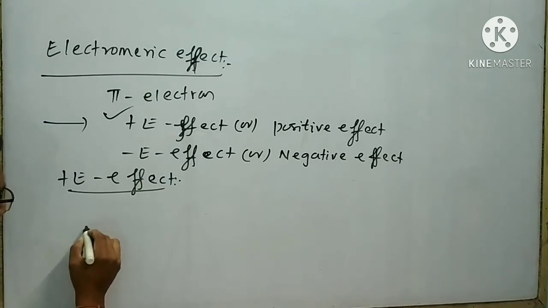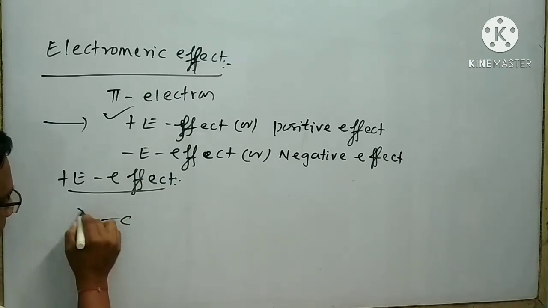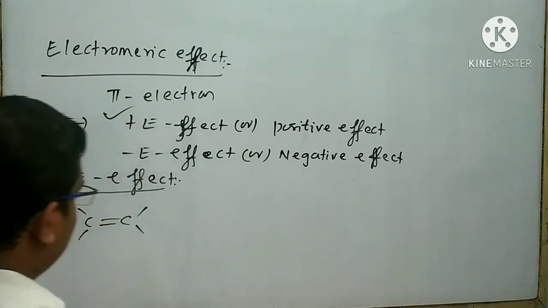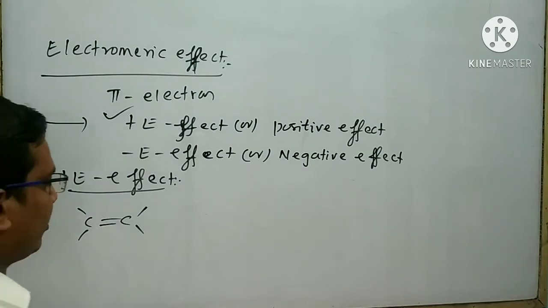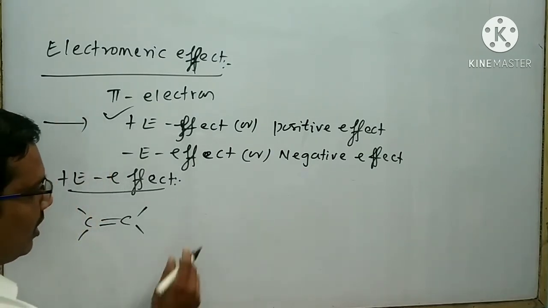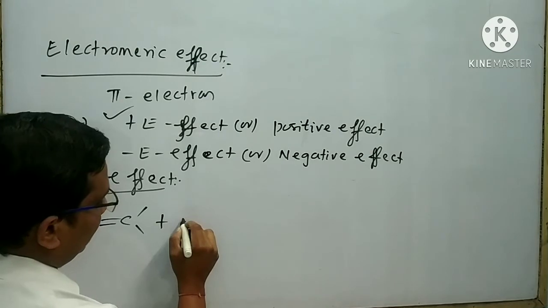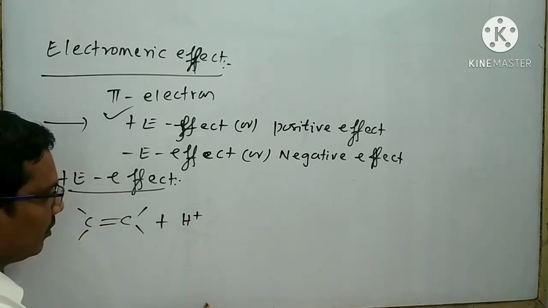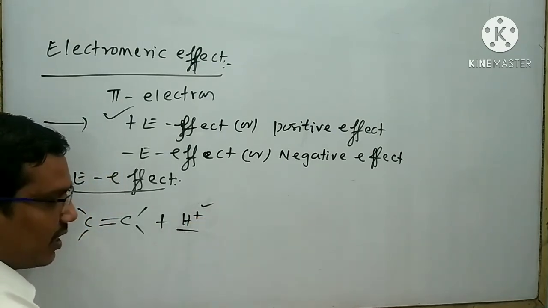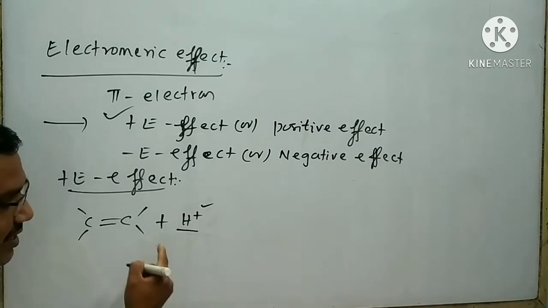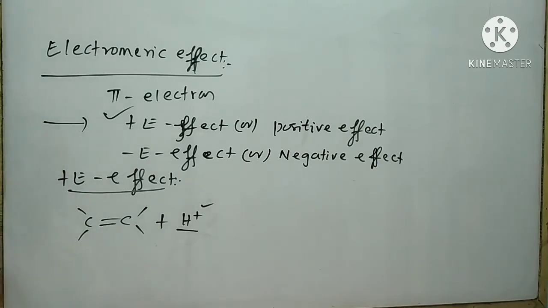Suppose we take an example: C double bond C is present. This is an unsaturated organic compound. Suppose I take an attacking reagent, that is H plus. Look, a positive charge is present, which clearly indicates that it is an electron deficient species.